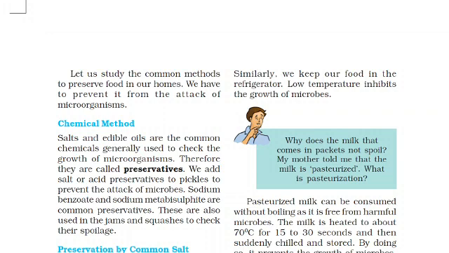Salts and edible oils are the common chemicals generally used to check the growth of microorganisms. Therefore, they are called preservatives. Means what are preservatives? You can write that salts and edible oils, which are the common chemicals generally used to check the growth of microorganisms, are said to be preservatives.